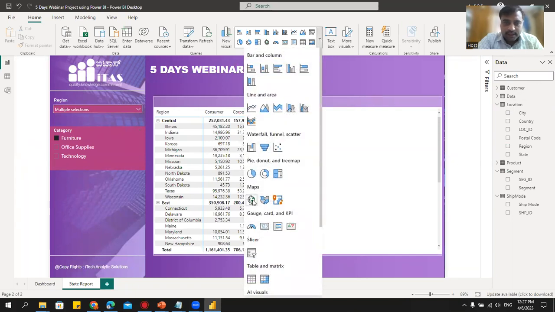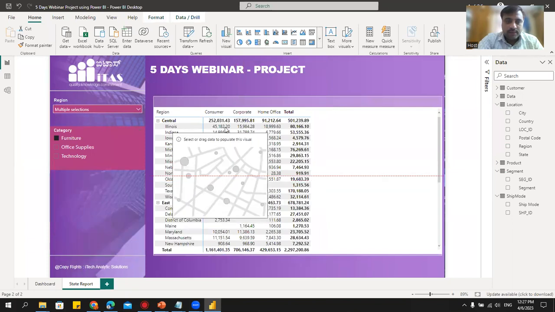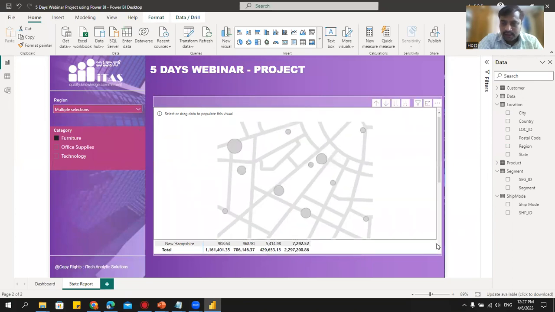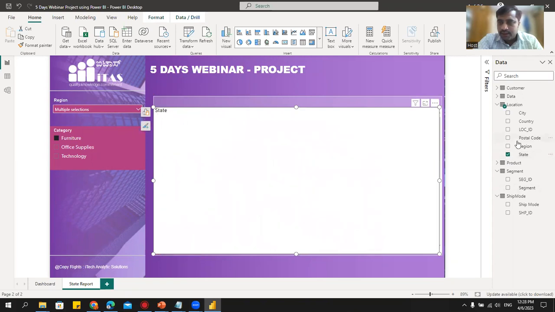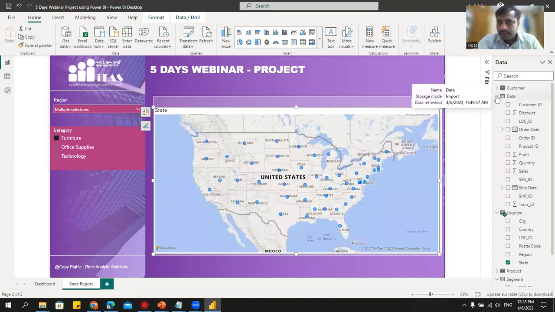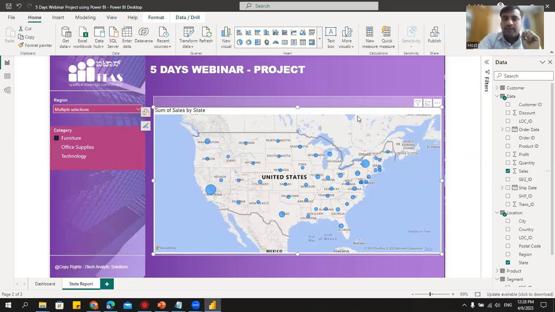So here we'll take this icon map, and then I'll put it here like this. Just exactly like this. Same size. And then I'll take state. Then let's take sales. Okay. So I have two objects here. One is the table, another one is the map.